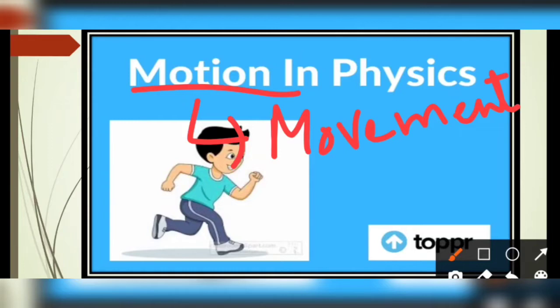For example, the movement of celestial objects such as stars, planets, and moons, which are rotating on their own axis and revolving around the sun and the earth. Flowing dust particles and water particles also exhibit motion.